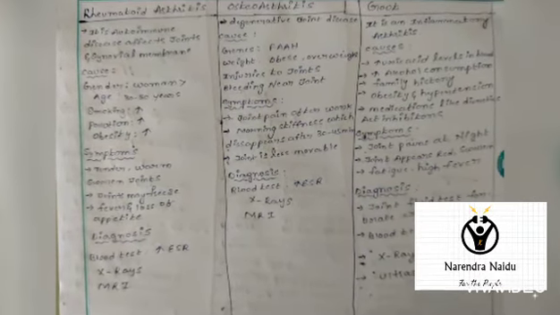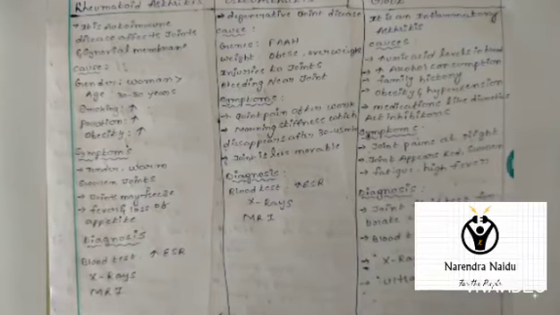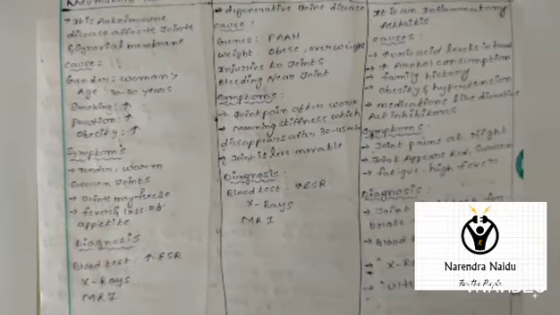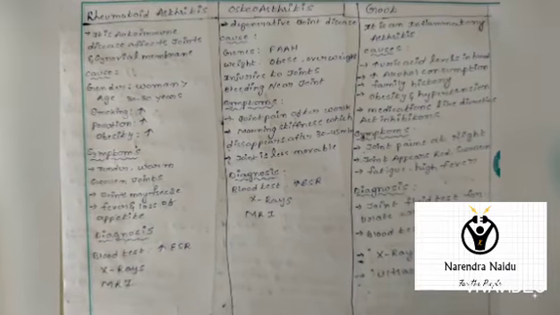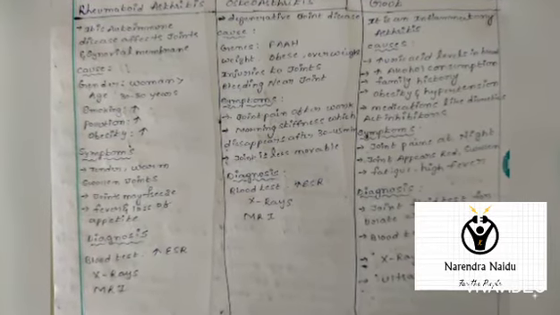It is mainly diagnosed by doing a blood test. The increased erythrocyte sedimentation rate is one of the diagnostic tests, and x-rays and magnetic resonance imaging scans are performed for knowing this rheumatoid arthritis.